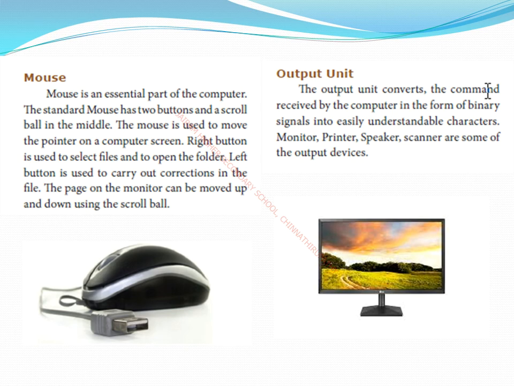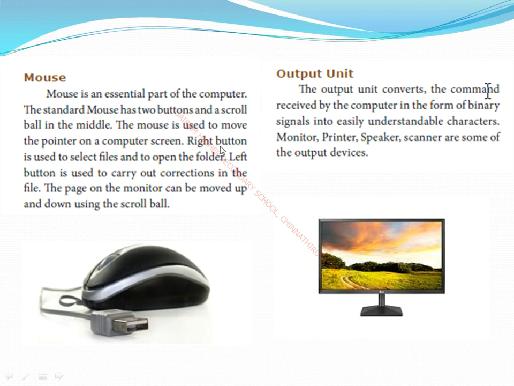At the bottom of the mouse we have a laser light. It is used as a sensor for pointing out the icons on the screen. The mouse is an essential part of the computer. The standard mouse has how many buttons? I told you, two buttons and a scroll bar in the middle. What is the purpose of this scroll bar? We can move the pages up and down and left and right.